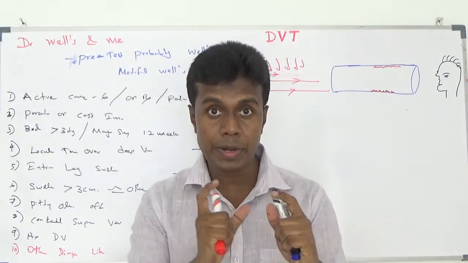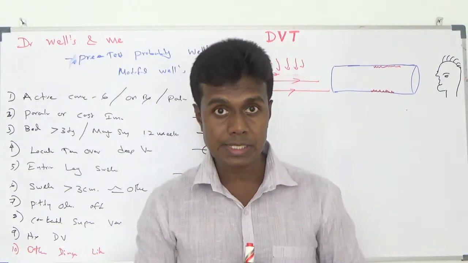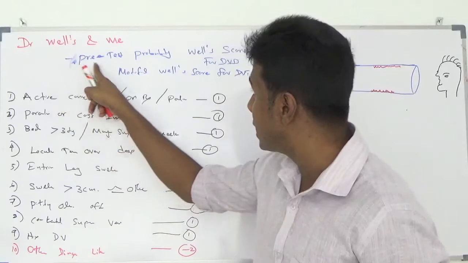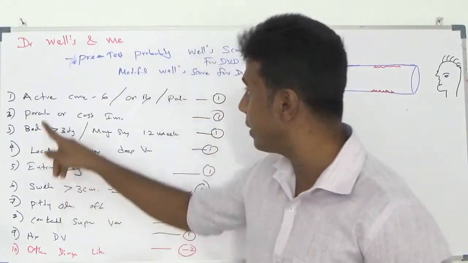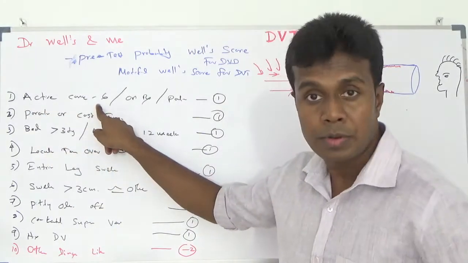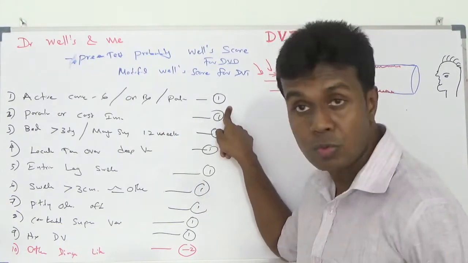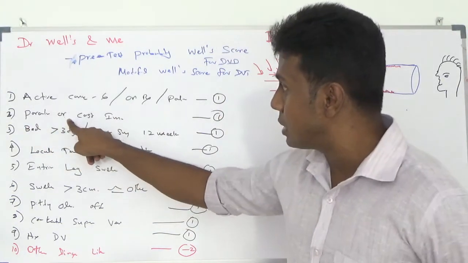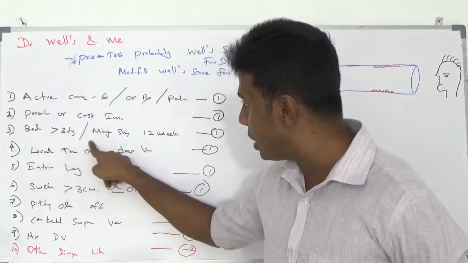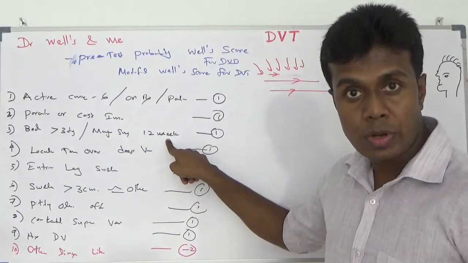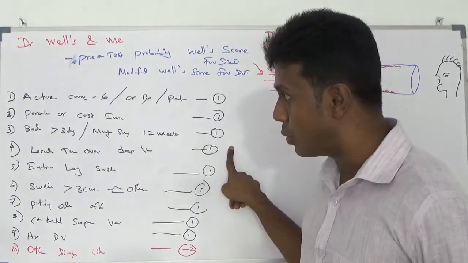This is a kind of pre-test probability assessment, so we call it the pre-test probability assessment of the modified Wells score. Active cancer, 1 mark. Paralysis or cast immobilization, 1 mark. Bedridden more than 3 days or major surgery within the last 12 weeks, 1 mark. Localized tenderness over the deep vein, 1 mark.